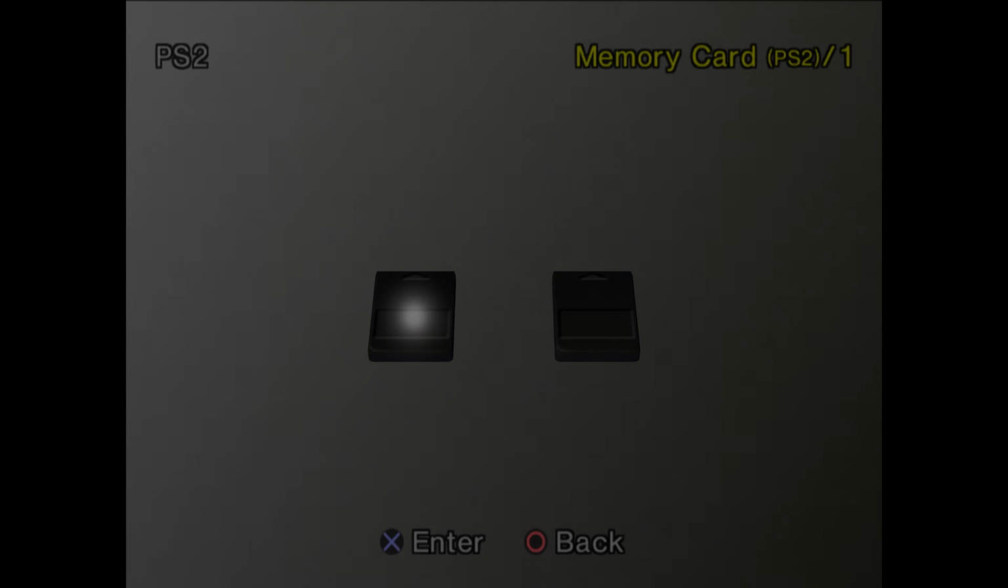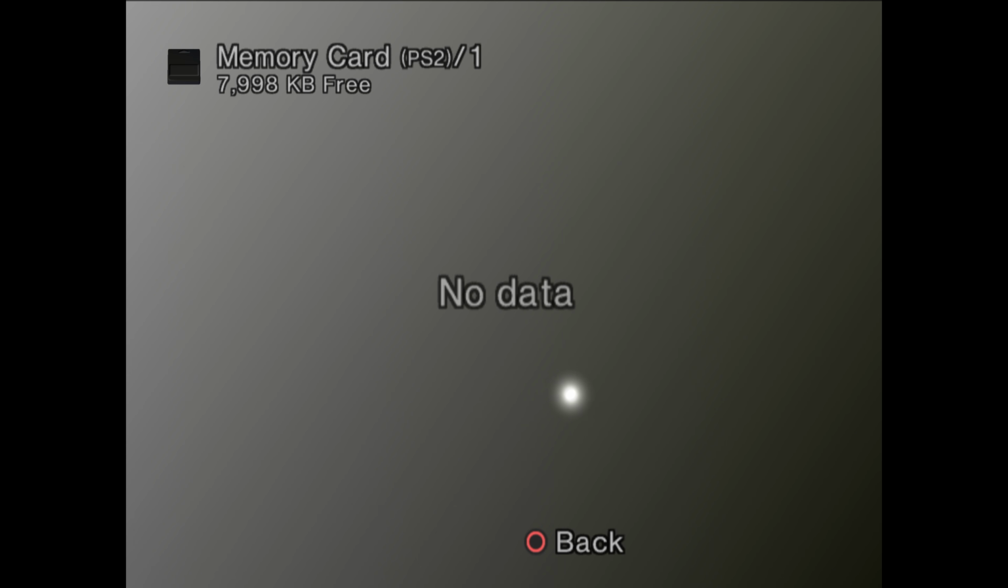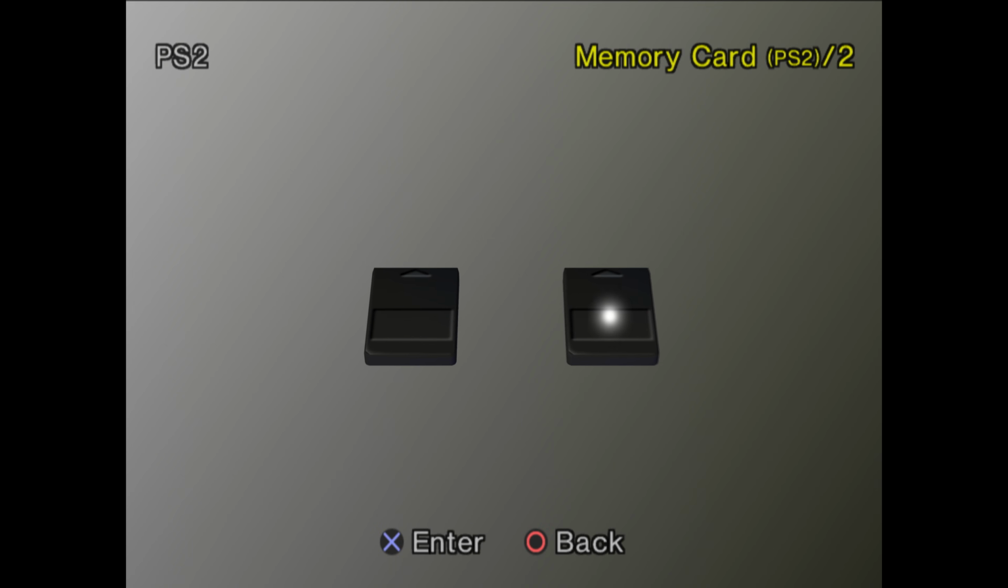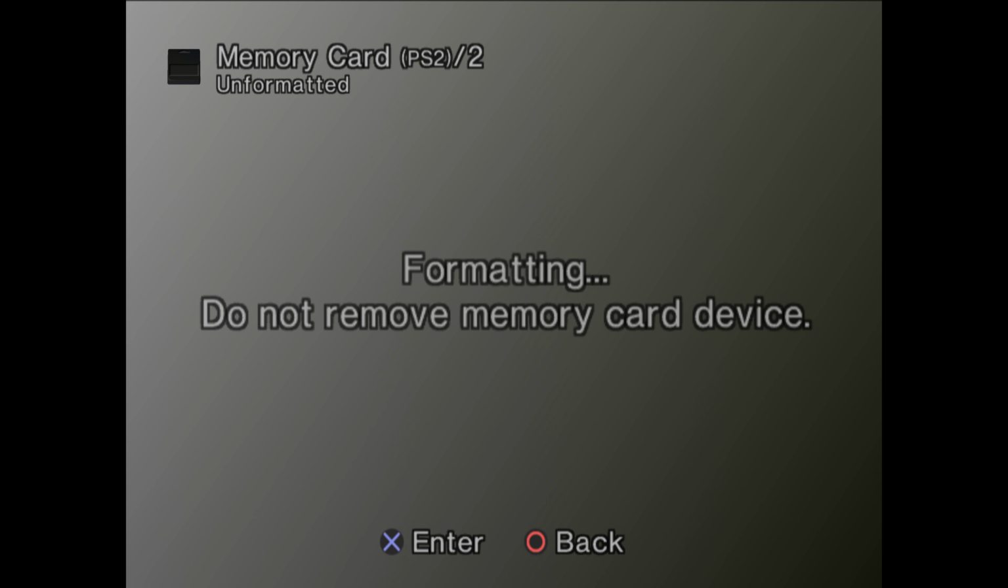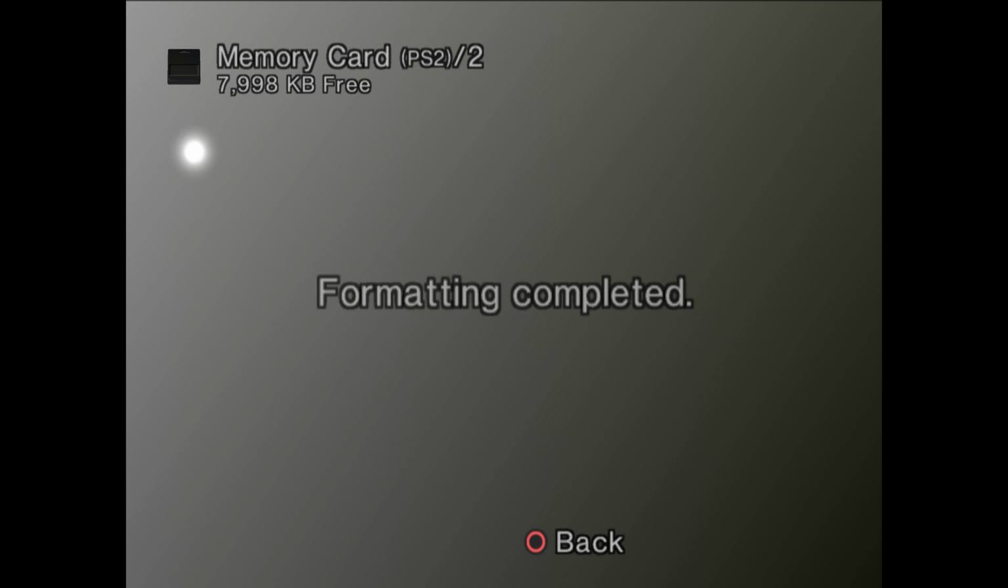So if you were just using the straight up 8 megabyte memory card files, you could come in here and then manually move things between memory card 1 and 2. You could also format your memory cards here. If you have a memory card you haven't used yet, a game will ask you to format it, or you could just format it in here. Doesn't really matter. Either way works.